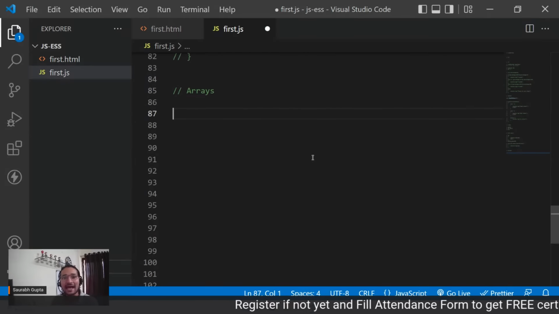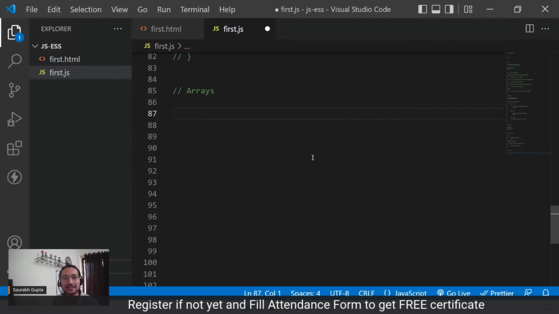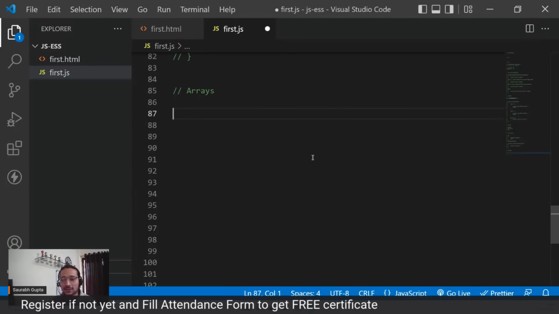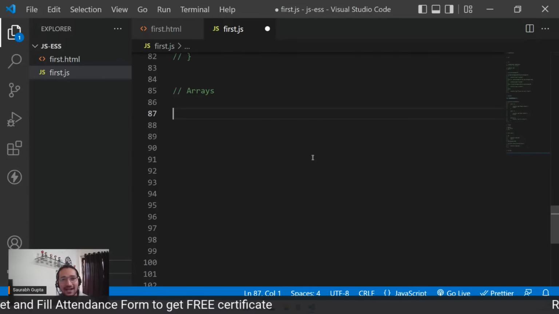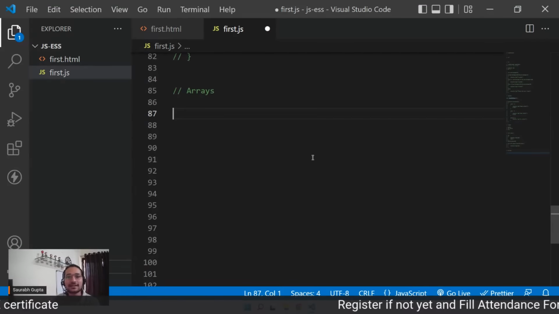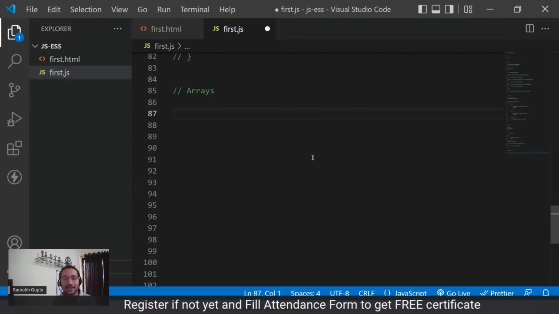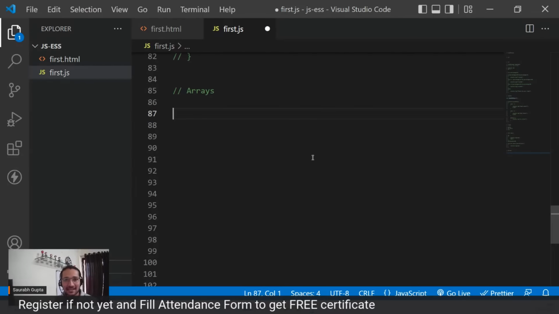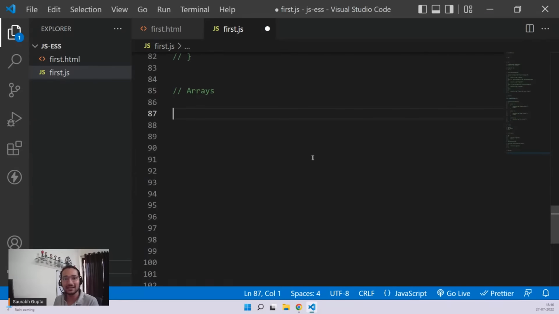What exactly is an array in reality? An array is nothing but a collection of elements of the same type. That's it. A collection of elements of the same type, in a sequence, can be considered an array. For example, a collection of students, collection of boys, collection of girls, collection of screens, collection of keyboards. Anything that is a collection and is presented in a sequence can be considered an array. That's all. An array is a collection of elements of the same type.